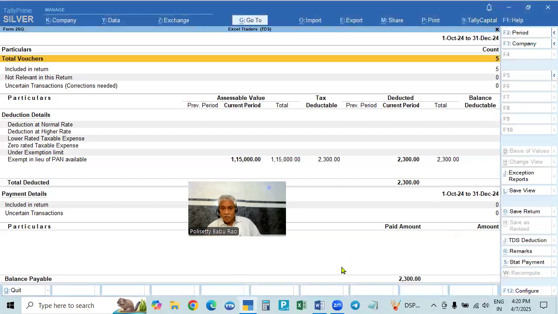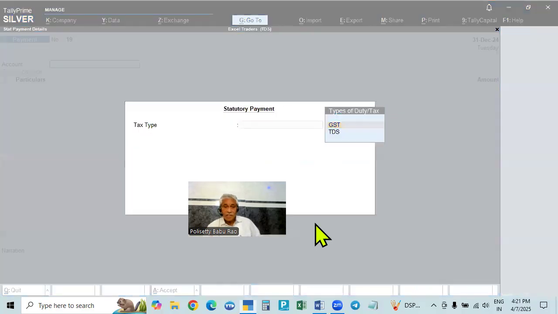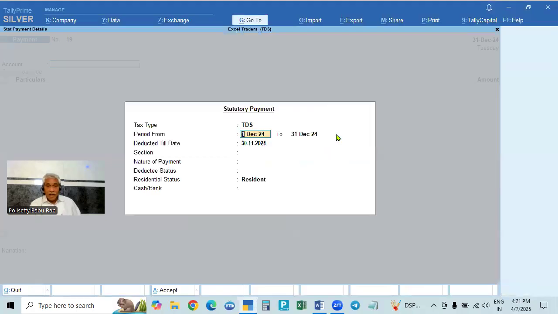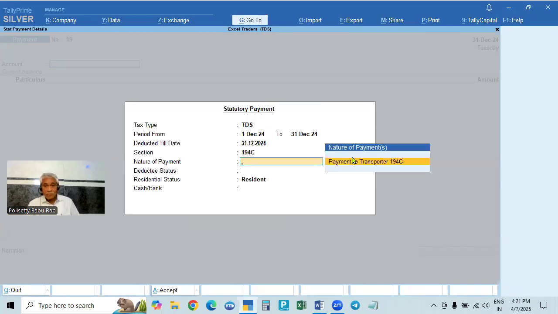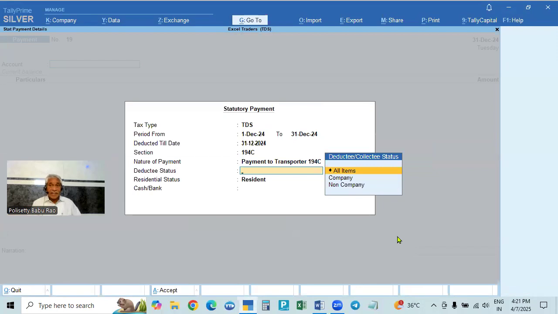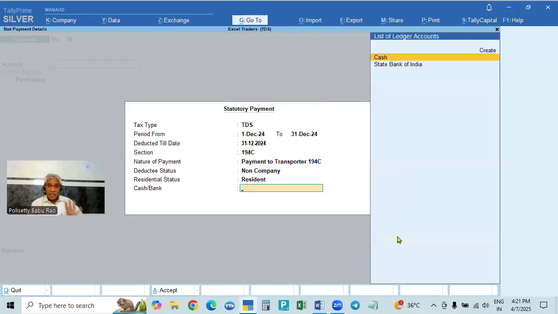This can be done in two ways. Here, start payment. This is up to 31st December only, but we have to make the payment before 7th January. If you click start payment, the deduction is TDS, made in December, from 1st December to 31st December. The section is 194C, payment to transporters. We deducted from non-company, so non-company resident, and we are making the payment through State Bank of India. Sometimes we will not get this date correctly.